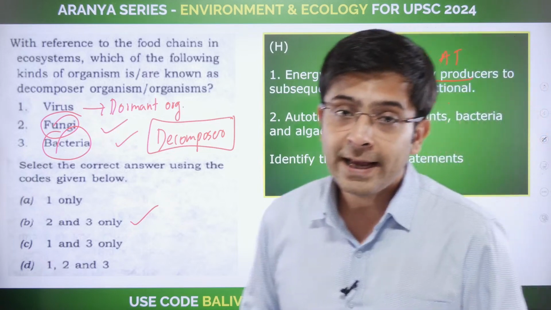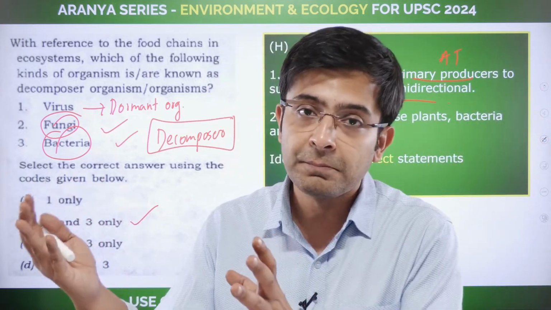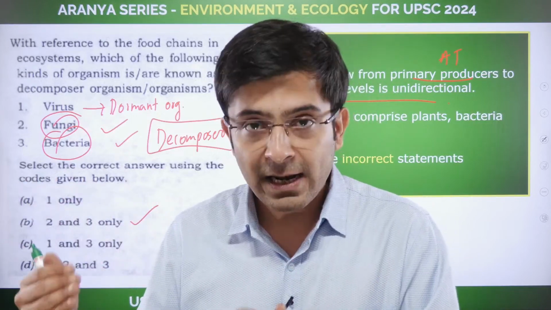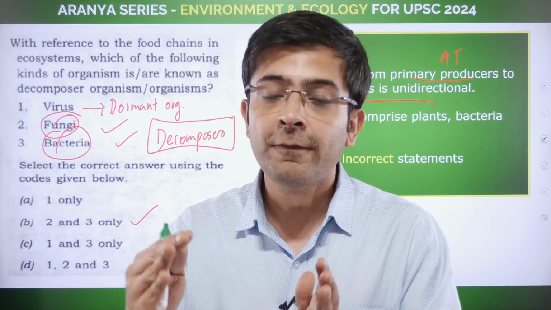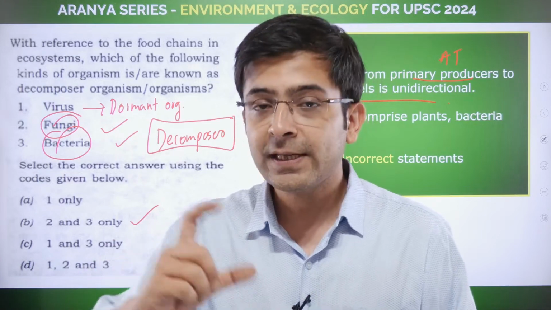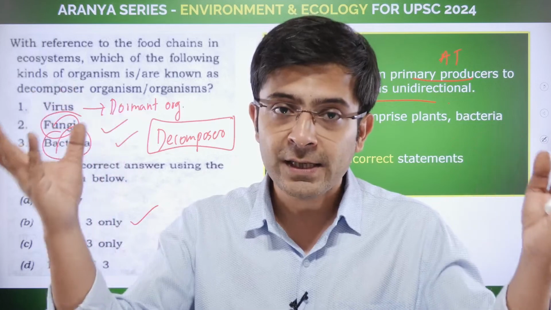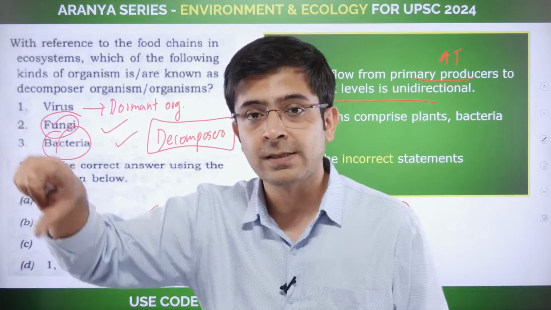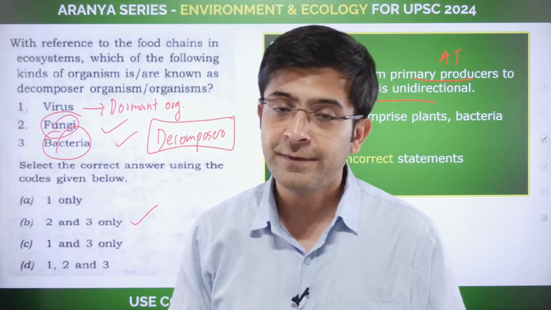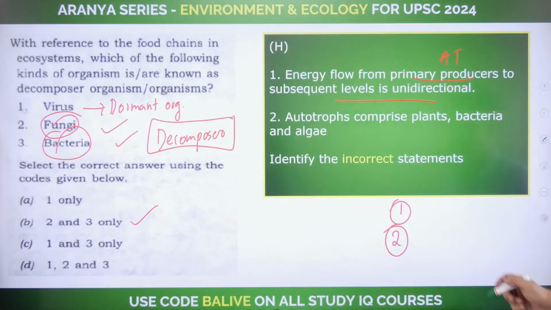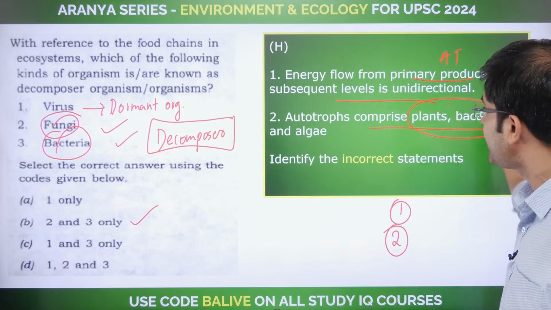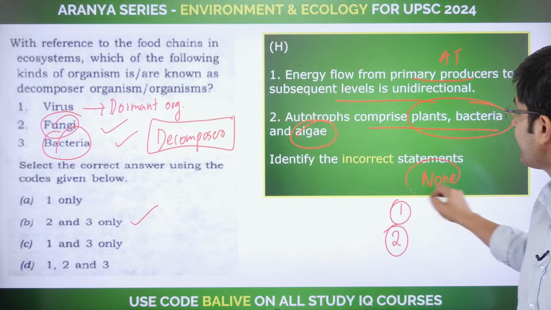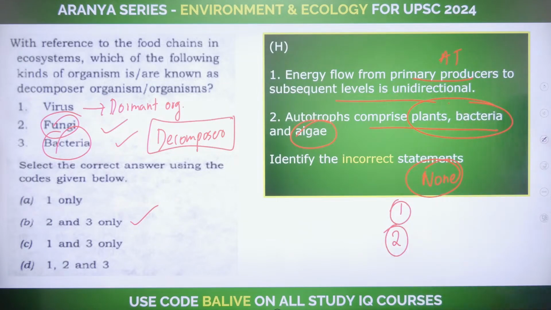First law: energy is not created or destroyed, it just changes from one form to another. And number two, there will be some loss of heat energy during this process. So this energy flow is based on these two principles, which we discussed extensively in the last class. Autotrophs comprise all these three stakeholders. The incorrect statements here: none again. I hope I'm clear.